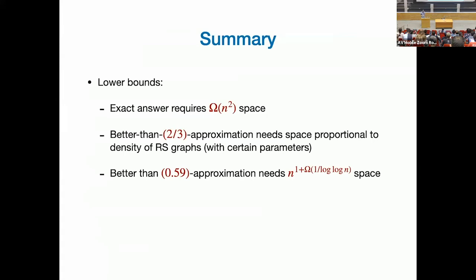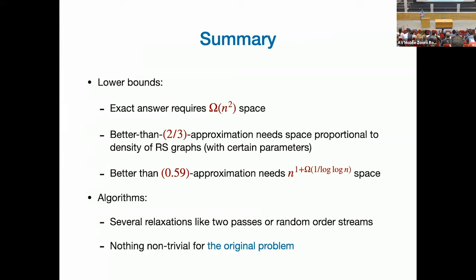So, summary, what's going on? Lower bound: n squared space is needed if you want the exact answer. Better than 2/3 depends on the density of RS graphs, and better than 0.59 requires this much space. That is what we know for lower bounds. Upper bound: we don't know anything for the original problem. If we make some relaxations, like two passes, random order, or vertex arrival, we can solve the problem. Good. So now with that in mind, let's talk about our result.